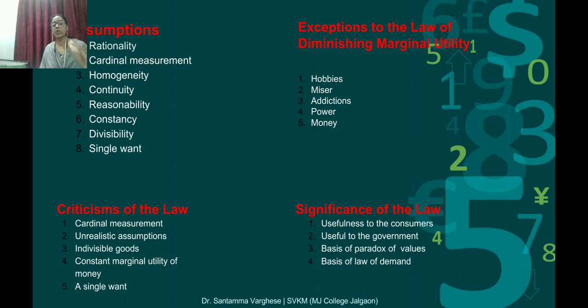Marginal utility of money is constant, we assume that. But is it correct? Critics argue that marginal utility of money differs from person to person. Some persons may have more value for money, some don't have the value of money. Some misuse the money they get. So it is a criticism. A thing cannot be used, a person will not take a thing for a single want. That is the statement which is given.